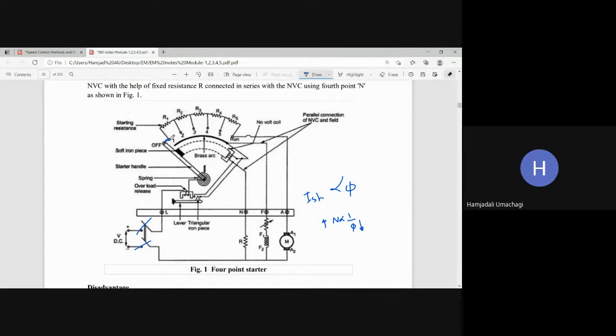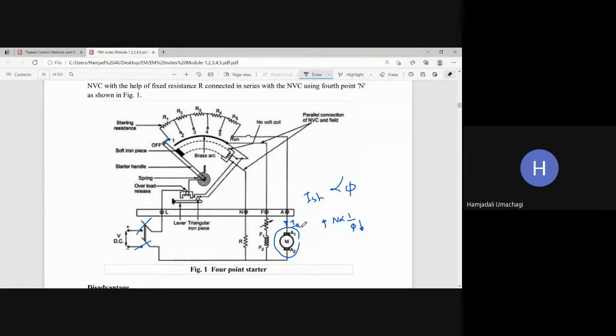Then what happens? Resistance will be more, because R1, R2, R3, R4, R5 all are appearing in series, and that series equivalent resistance is given in series with which part of the machine? Armature winding. Because of that, the armature starting current will be controlled. Now the initial work is over. You have controlled the starting current.